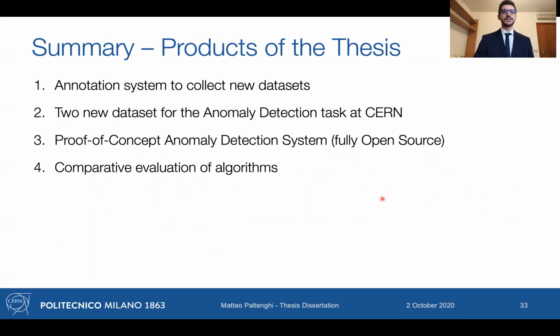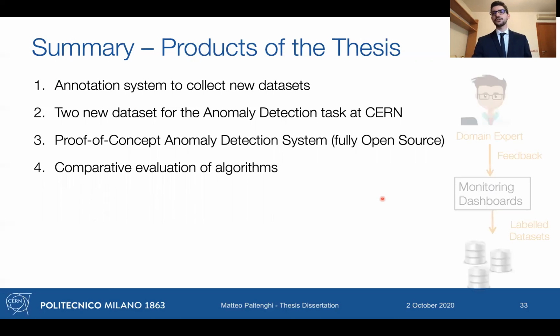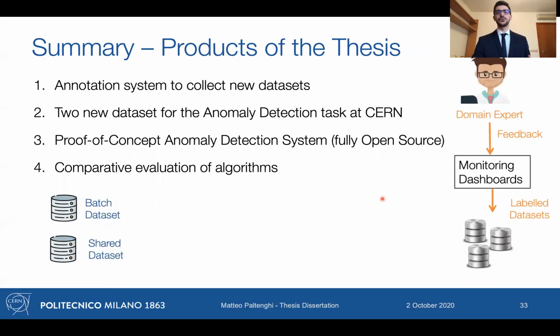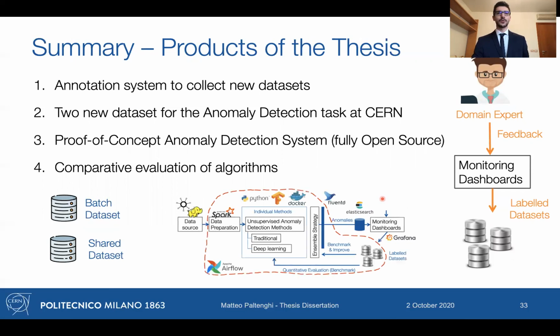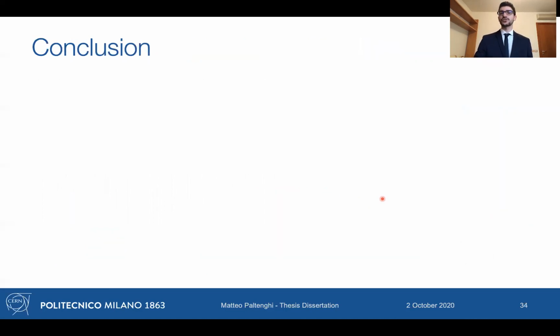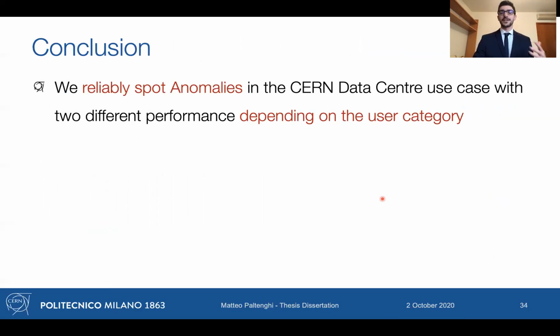So the products of the thesis, to summarize again: we have an annotation system that we used to collect the datasets, the 2 datasets, and finally the overall anomaly detection system, including all the methods. And the one that I just summarized is the comparative evaluation study of the methods. So to sum up, can we reliably spot anomalies in the CERN data center use case? The answer is yes, partially. It depends on the use case, so the user category.